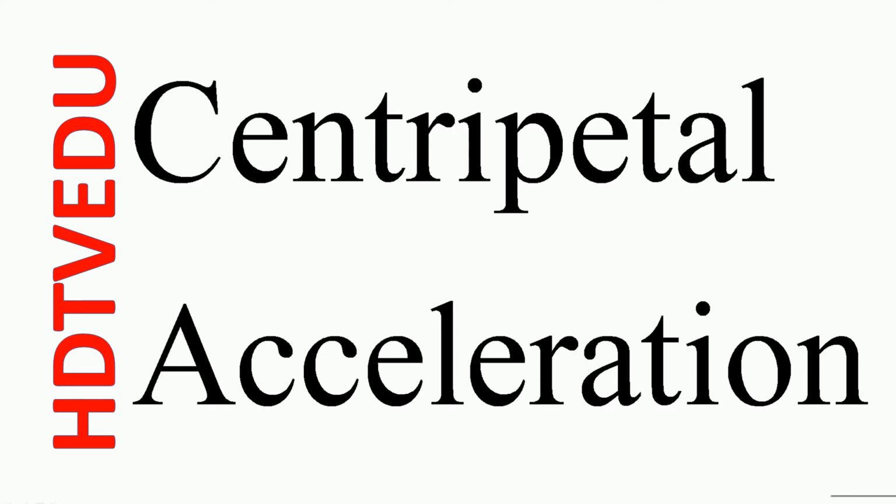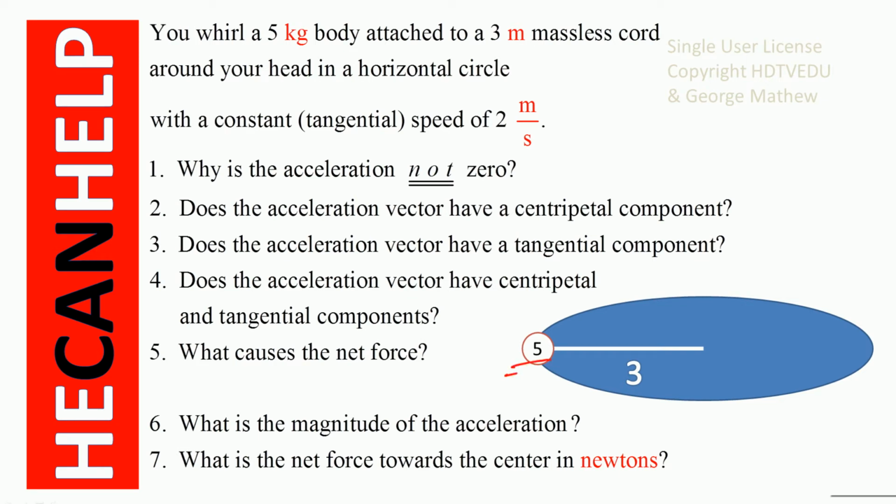Centripetal acceleration. Welcome. You whirl a 5 kg body attached to a 3 meter massless cord around your head in a horizontal circle with a constant tangential speed of 2 meters per second. So the object is going around the circle at a constant speed of 2 meters per second.